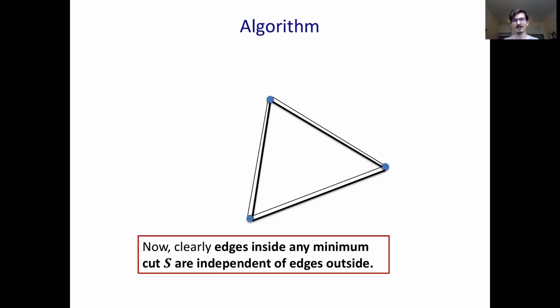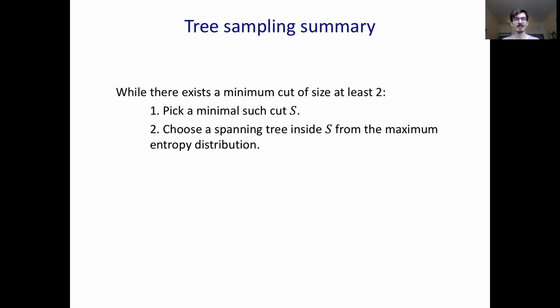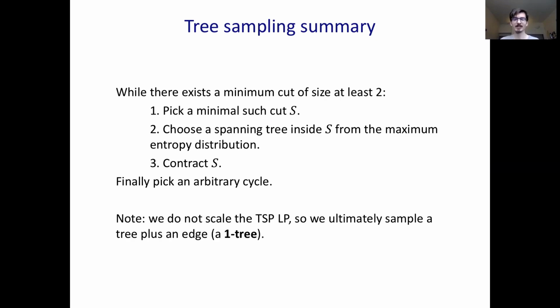I'll demonstrate this visually in a second, but just to summarize the algorithm, while there exists a minimum cut of size at least 2, we pick a minimal such cut S. Then we compute the maximum entropy distribution inside of S and sample a tree from that. Then we contract S. And at the end, we choose an arbitrary cycle, and we return the union of all the edges we've chosen. And as I said, we ultimately sample a tree plus an edge, a 1 tree.